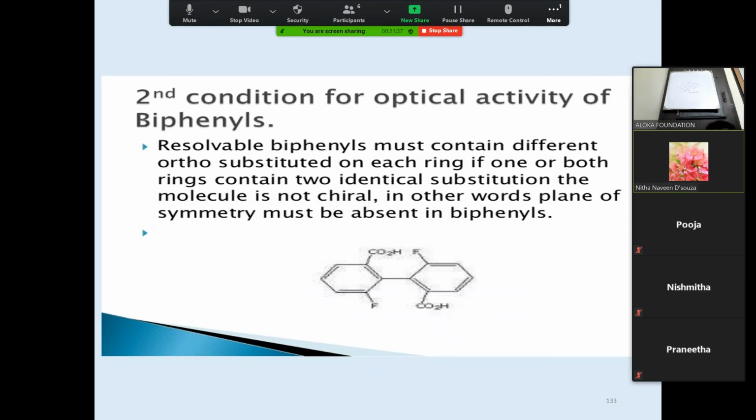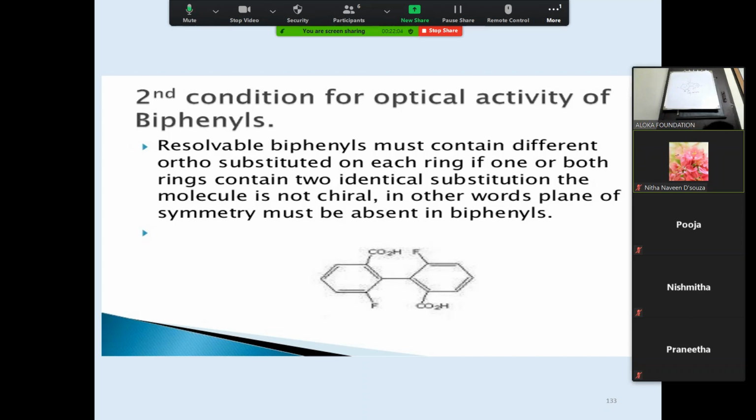Resolvable biphenyls must contain different ortho substituents on each ring. If one or both rings contain two identical substitutions, the molecule is not chiral. In other words, a plane of symmetry must be absent in biphenyls. That means there should not be the same substitution across the biphenyl ring.